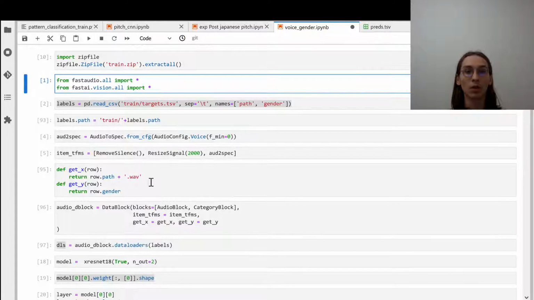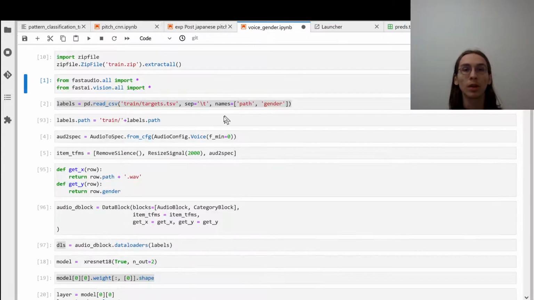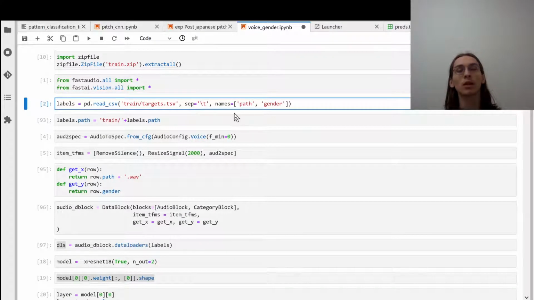They gave me a lot of data that contained a set phrase pronounced by women and men, and then you're supposed to predict the gender of the voices on the train recording, on the test recordings.